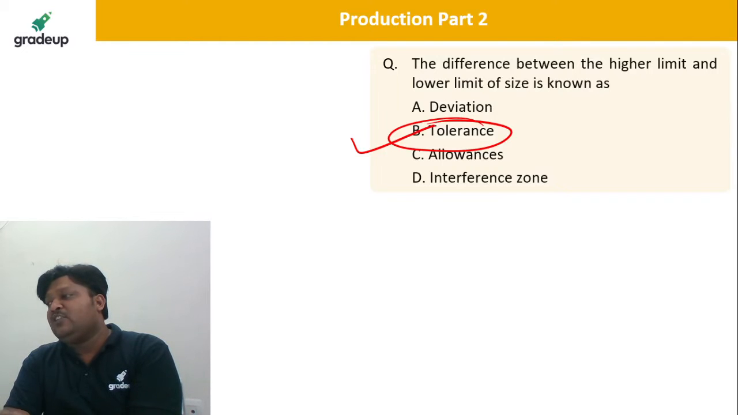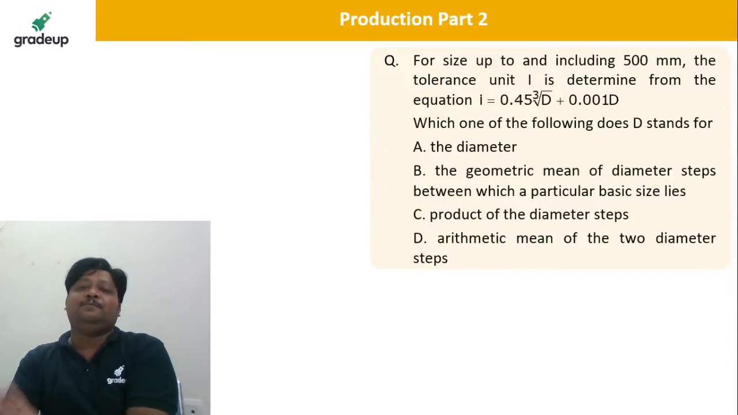B is correct. Tolerance is correct. Raj Kamal is correct. Rahul, welcome around the world. Yes, B is correct. Take the next question.